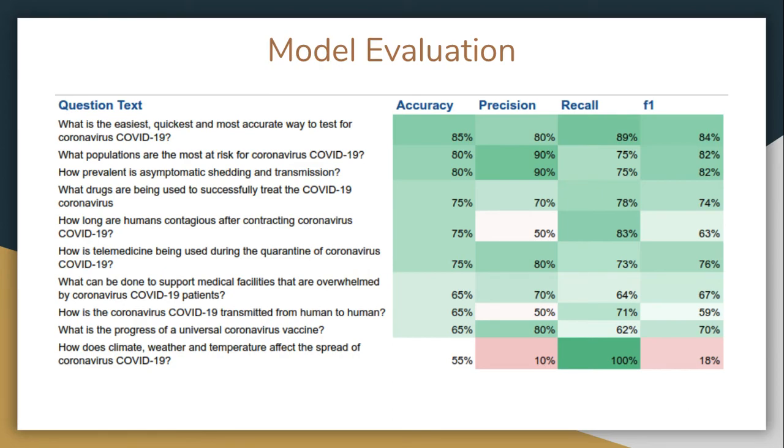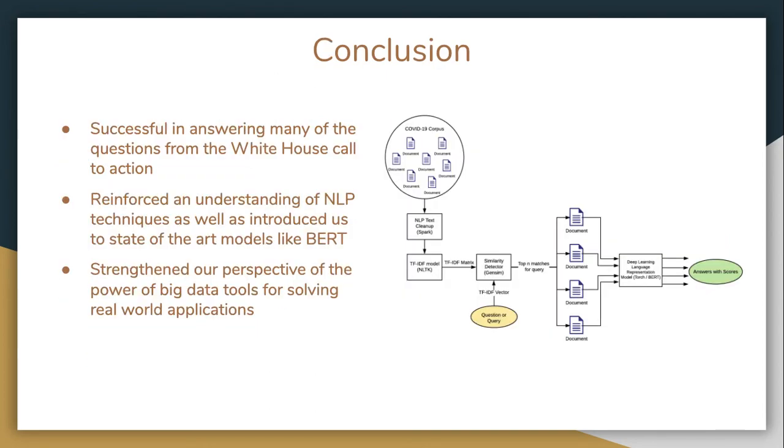9 out of 10 of the randomly selected questions scored over 50% for all metrics, which we conclude to be a good measure for the usefulness of our project. The software that we built was able to accurately provide answers to 9 out of 10 randomly selected questions that came directly from the White House and its partner institutions.